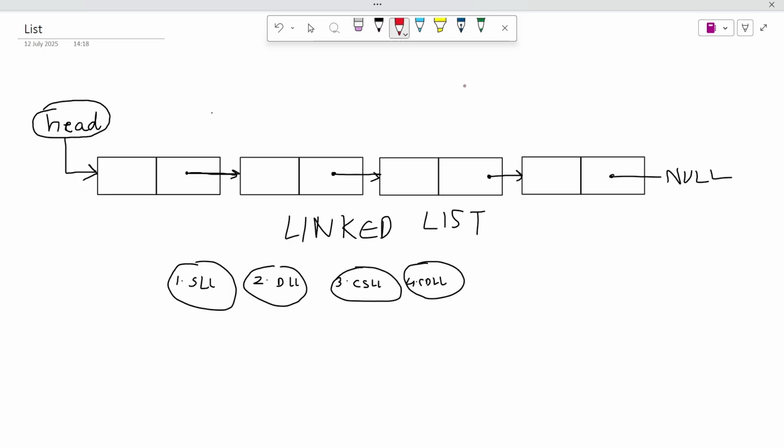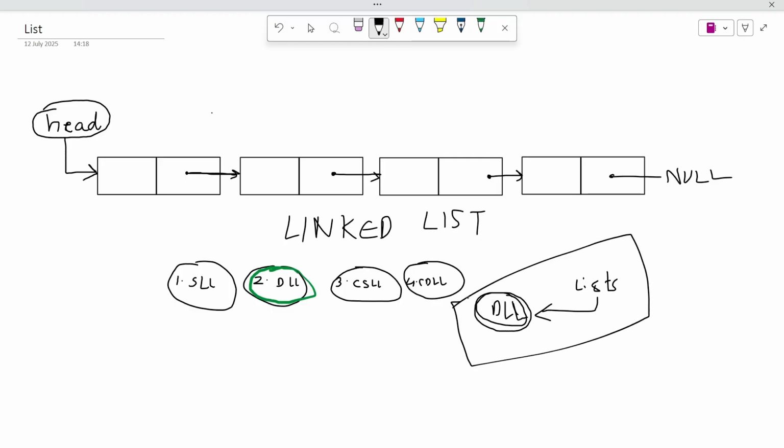The list that we refer to when we are talking about lists in STL C++ is actually the doubly linked list. So whenever you study lists in STL, always remember that we are using the doubly linked list. Just keep that in mind. This is very important, because when I was learning C++ and STL, I came across this question: the linked list which we are implementing in a certain program, or the list in STL, what kind of a list is it? It is actually the doubly linked list.